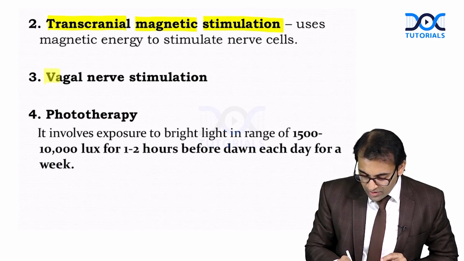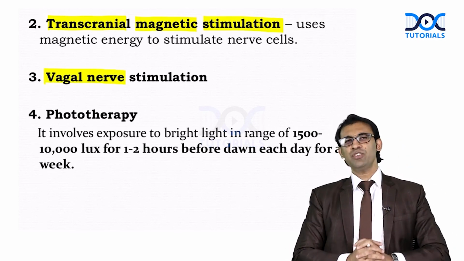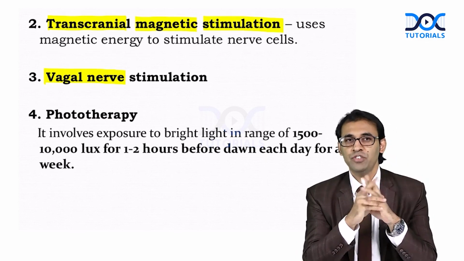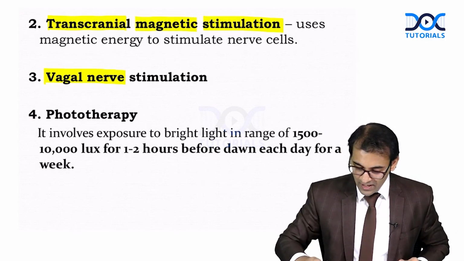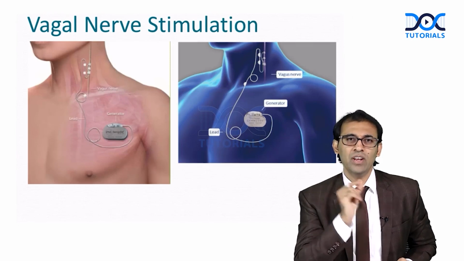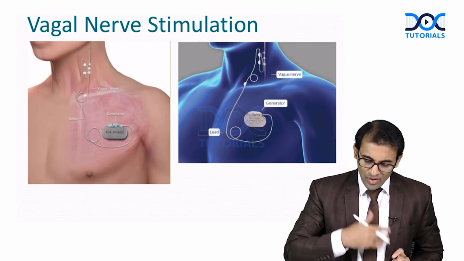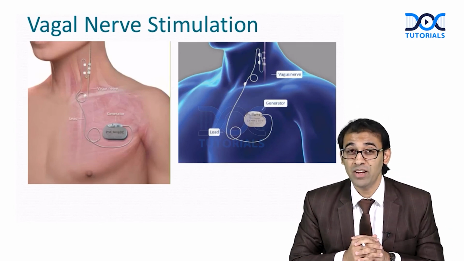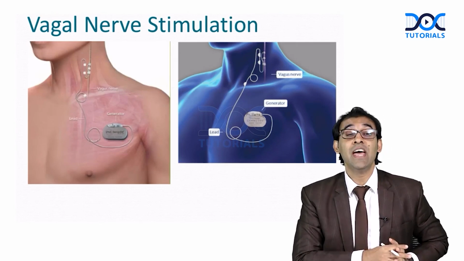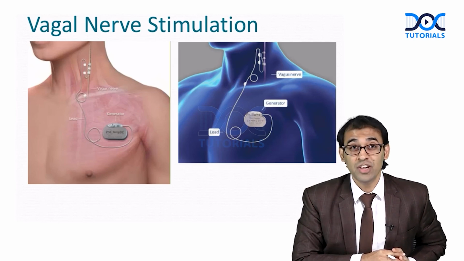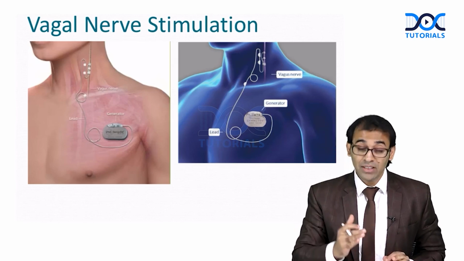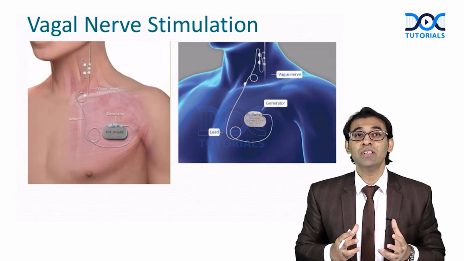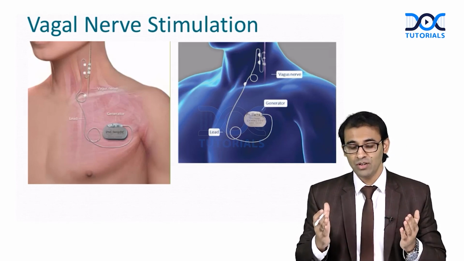Now, vagal nerve stimulation. How can stimulation of the vagus nerve help in the treatment of depression? Especially we are using what? The left vagus nerve. See here. Under the skin, we implant one electronic device. How is it going to help? Remember here, stimulation of the vagus nerve is going to stimulate the areas of the brain which can lead to seizure and affect mood. So remember, this is also important for your exam. Stimulation of which nerve can be supportive in the treatment of depression? It is the vagus nerve.